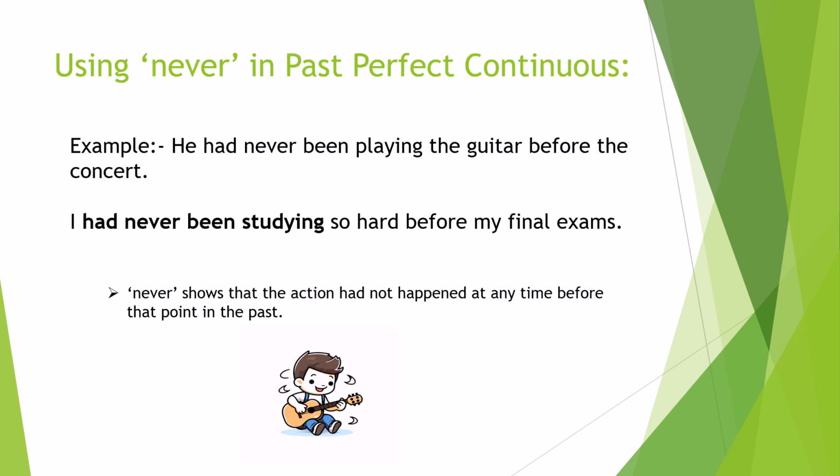Never in the past perfect continuous tense. For example, he had never been playing guitar before the concert. Means the action, playing guitar, had not happened before the concert. I had never been studying so hard before my final exams. This means that before the exams, I had never been studying so hard.